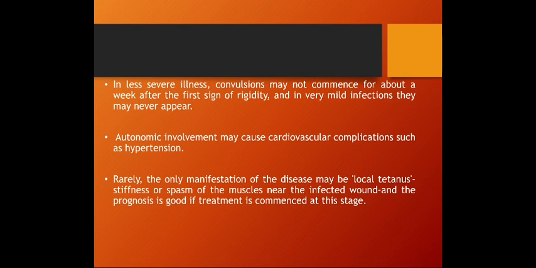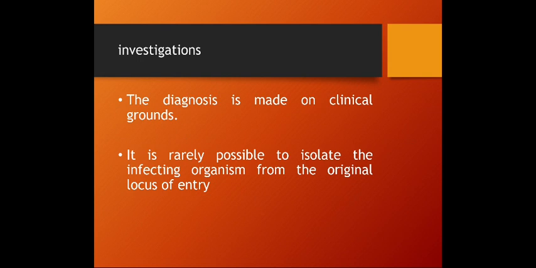Rarely, the only manifestation of the disease may be a local tetanus. It is very rare, in which there is stiffness and spasm of the muscles near the infected wound, and the prognosis here is good, of course, if the treatment is commenced at this stage. So maybe, rarely, localized infection with localized contraction of the muscles and good prognosis. Now, what are the investigations for this type of disease, for the tetanus?